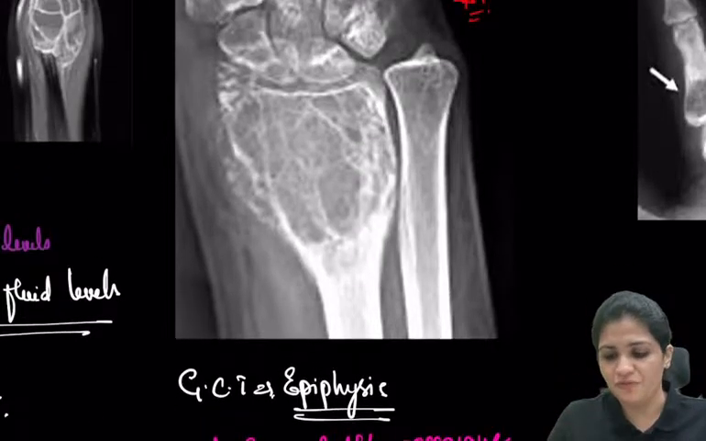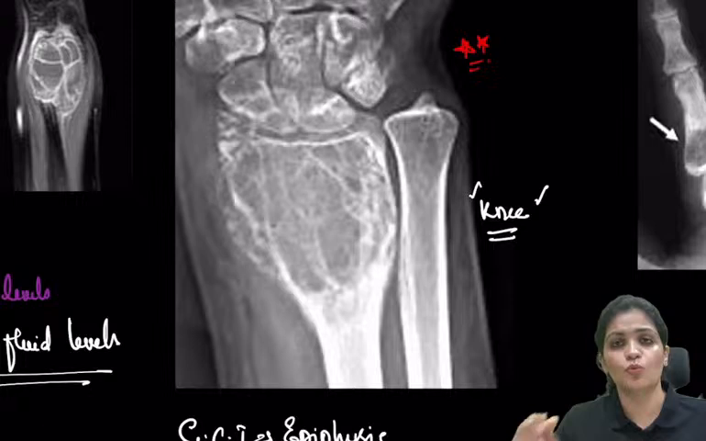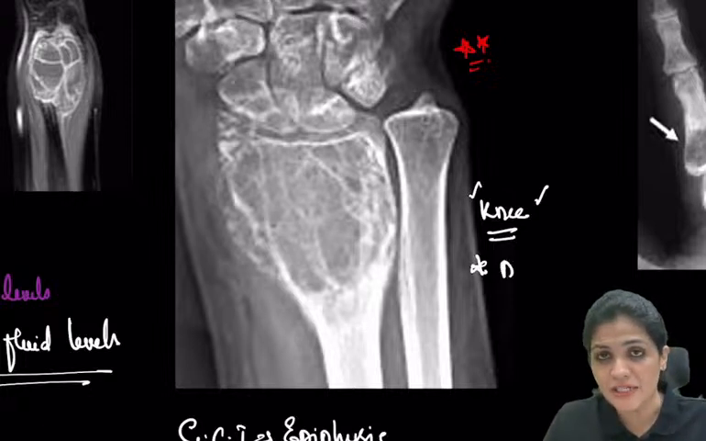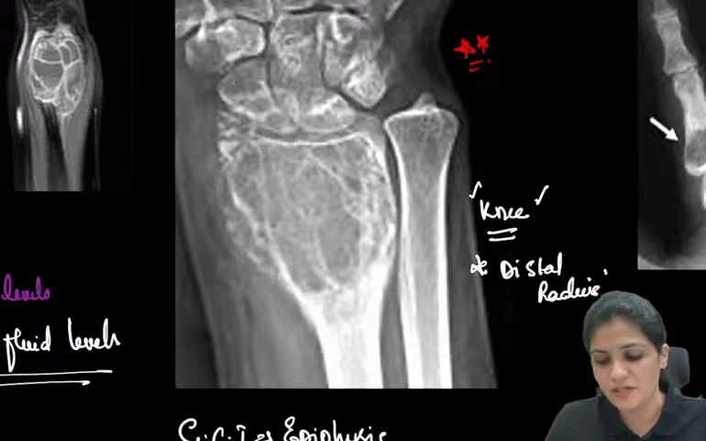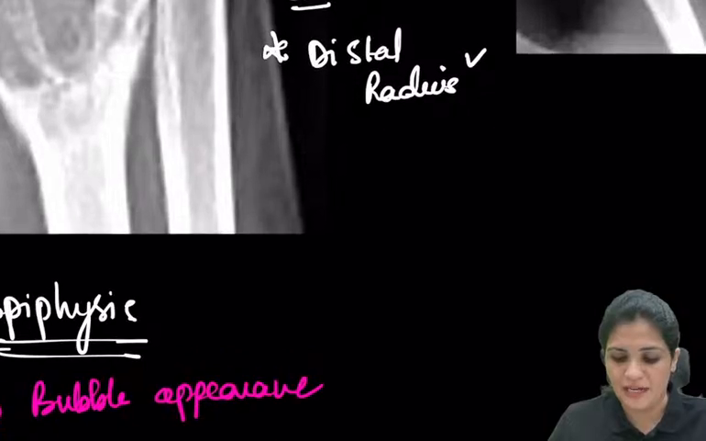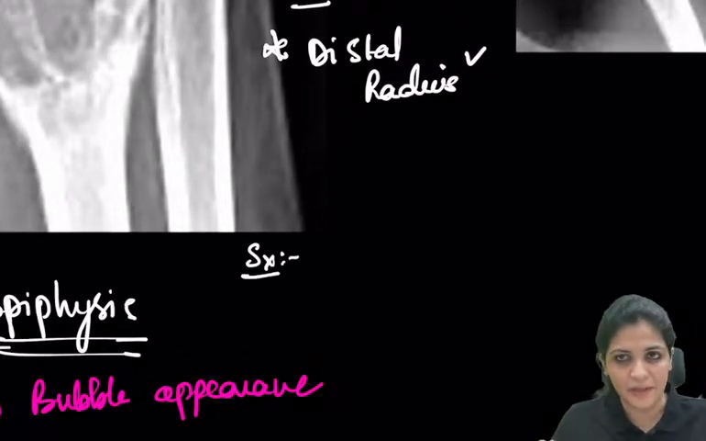The favorite site for GCT is the knee joint. So usually it is present around the knee joint. After the knee joint, the second location is your distal radius. Now coming to what is extended curettage. The treatment for GCT is always surgical treatment.